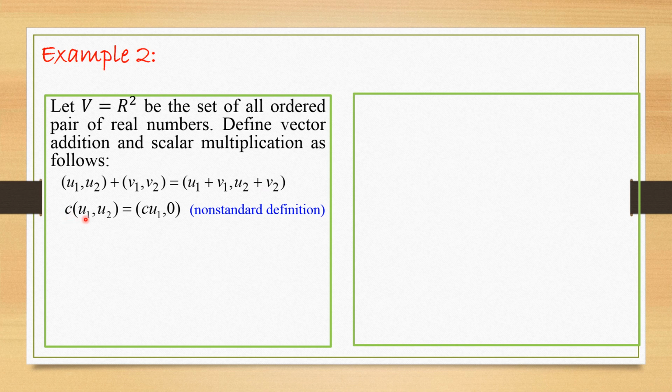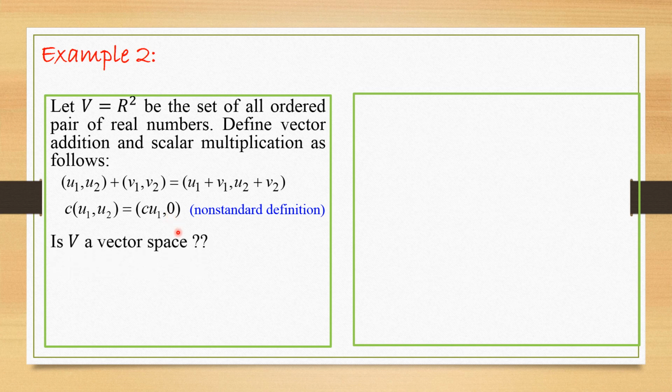How about the definition of scalar multiplication? C times (U1, U2) is equal to (C U1, 0). This is the non-standard way of defining scalar multiplication. So this vector space is also called an unusual vector space if it satisfies all 10 axioms. Otherwise, V is not a vector space under the definition of vector addition and scalar multiplication.